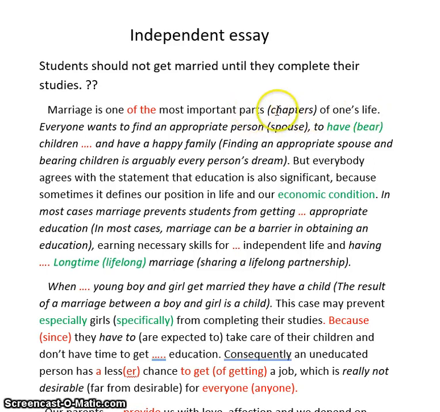Instead of saying parts, you can use the word chapters, more advanced. One of the most important chapters of one's life. It's like our life is a book, so we have started a new chapter. Everyone wants to find an appropriate person or spouse to have children.